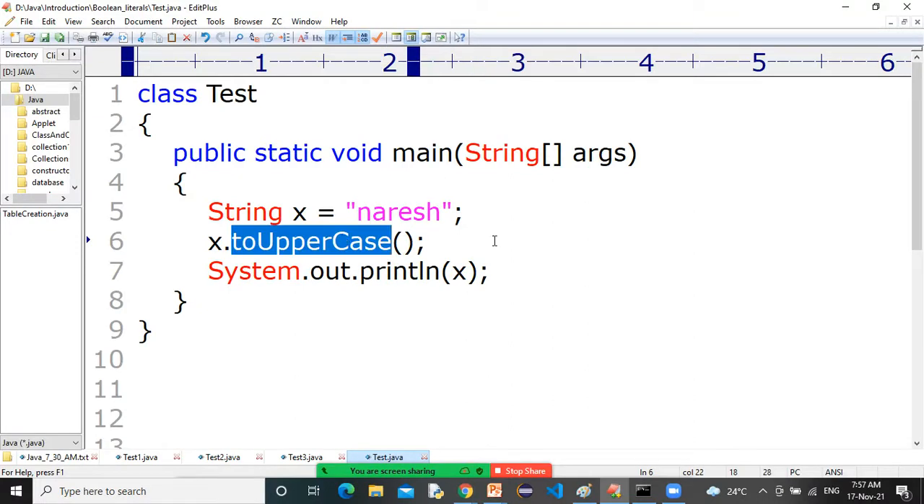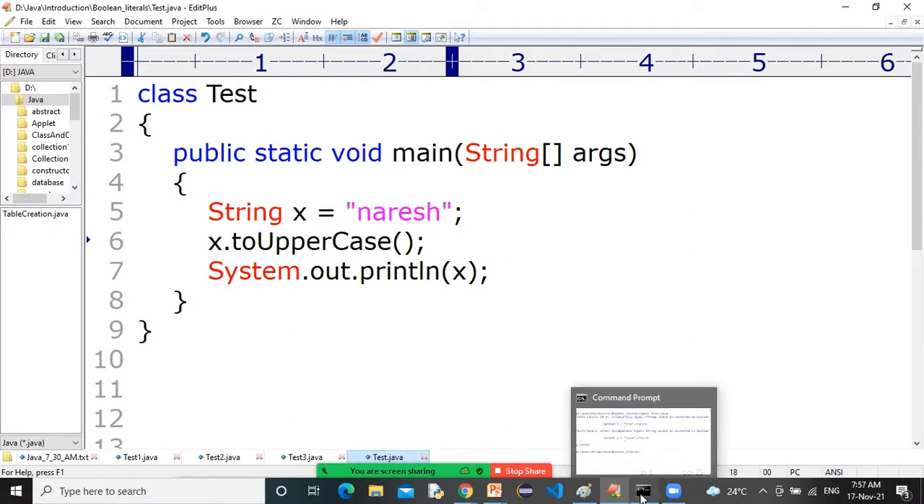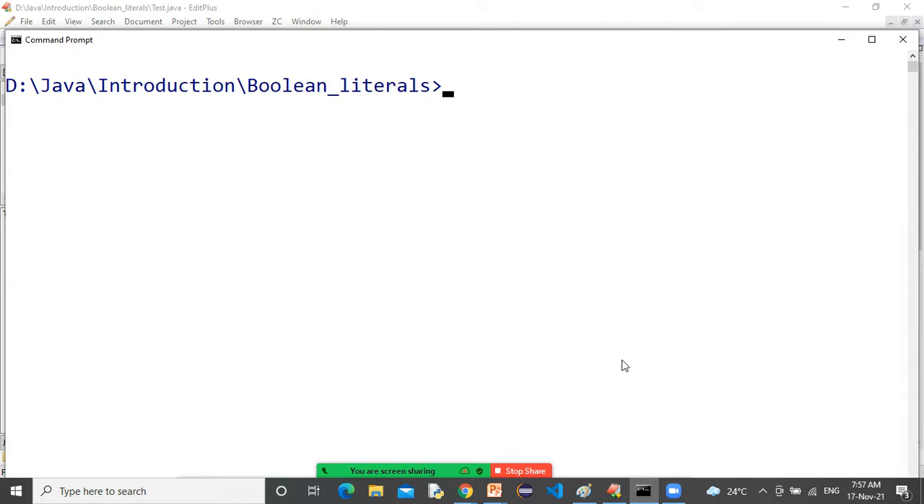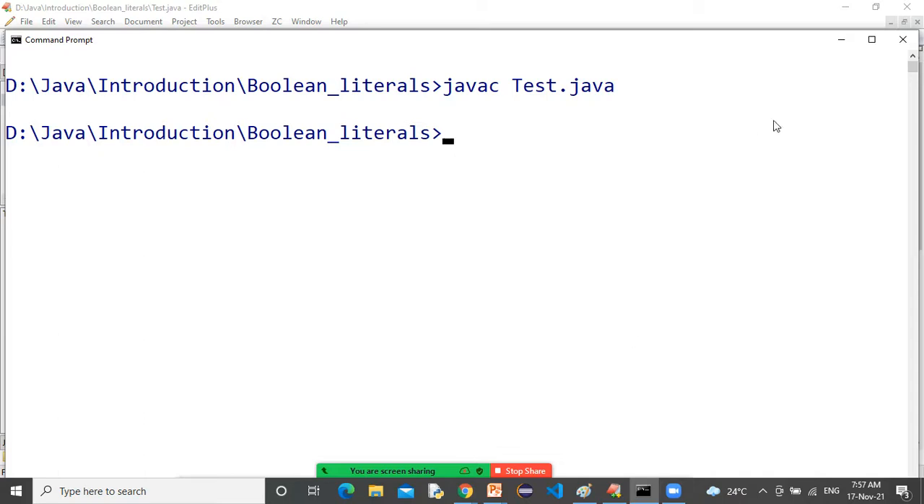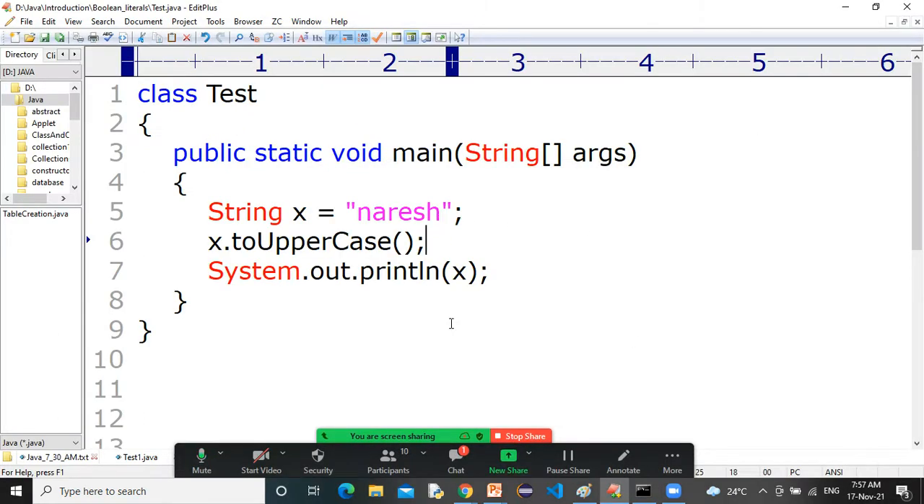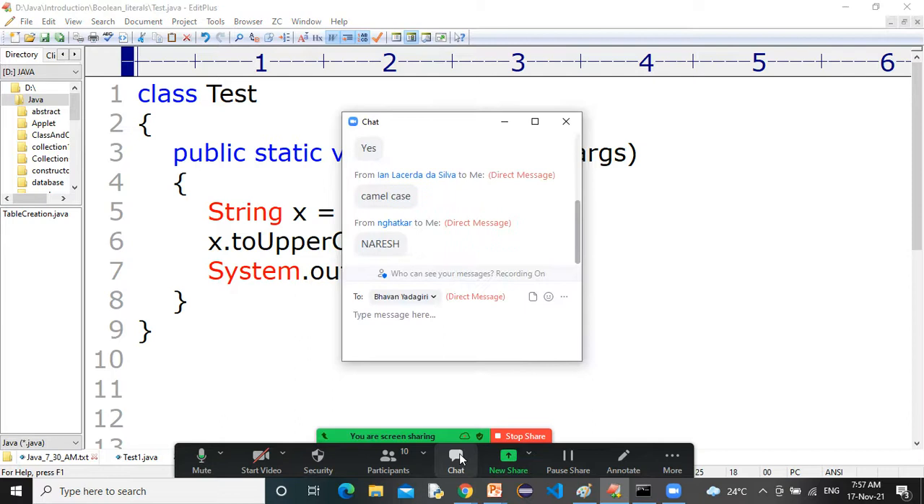X dot toUpperCase. toUpperCase is a valid method. Don't confuse. Look, I'm compiling this program. toUpperCase is a valid method, sir. javac Test.java. Okay, look, it's compiling. It's compiling means what? It is a valid method. No problem.